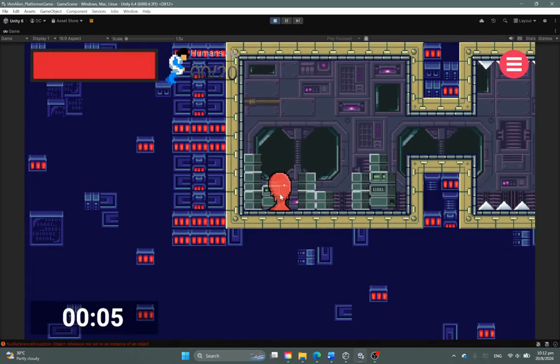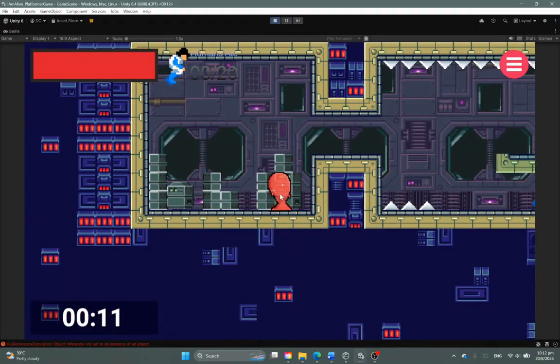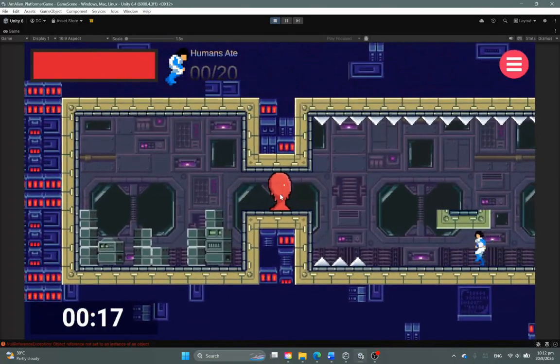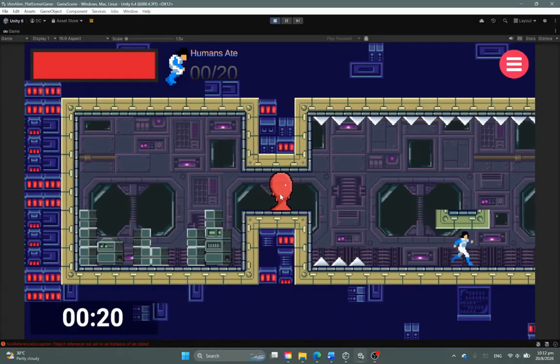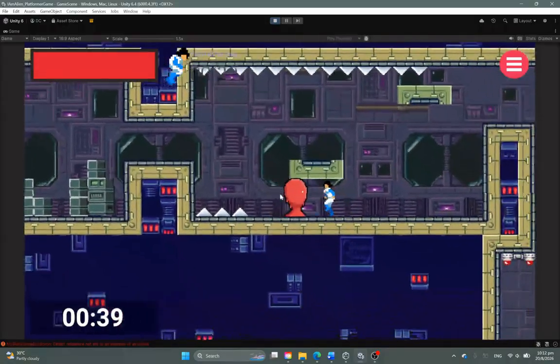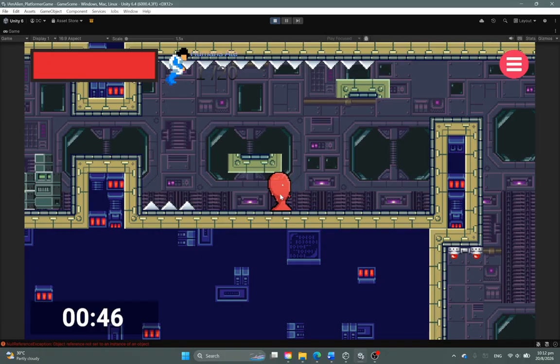So we can hear that there's a separate music track, and on the top section of the screen we can see that there's a humans ate UI. You can see that there's a maximum of 20 humans in this spaceship, and that is the scoring system for this game. And as you can see in the bottom left, there's a timer that tracks how long it takes for the player to complete the level. So we move around, jump, and once we make contact with the human, it plays a sound. It plays a little sound, and it feeds back to the player that they have eaten a human.